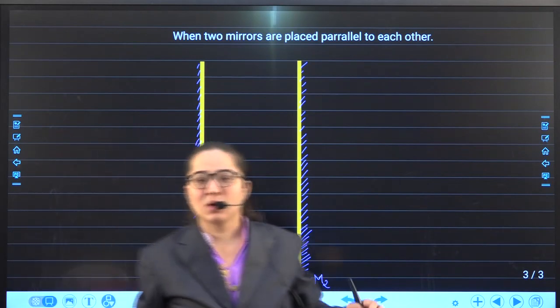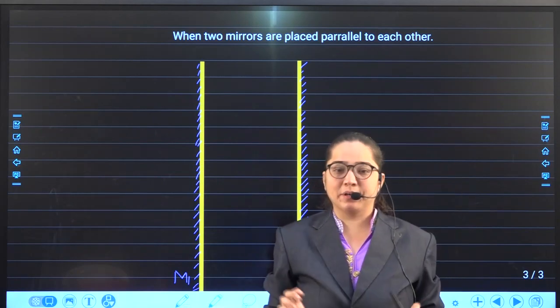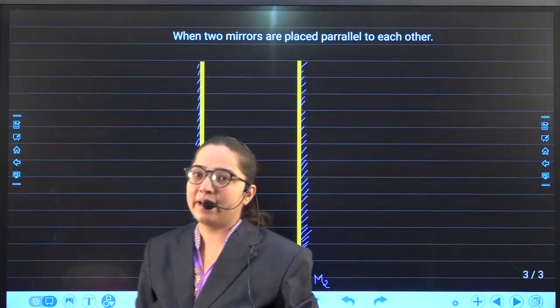Make this much quickly. I'm giving you 1 minute to make two plane mirrors. We'll do this together. हम साथ में मिलके ये वाला ray diagram करेंगे.